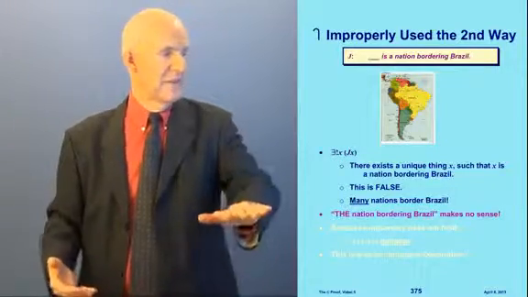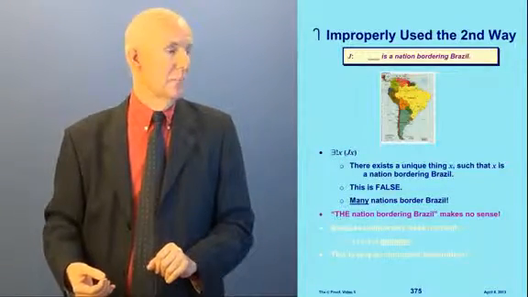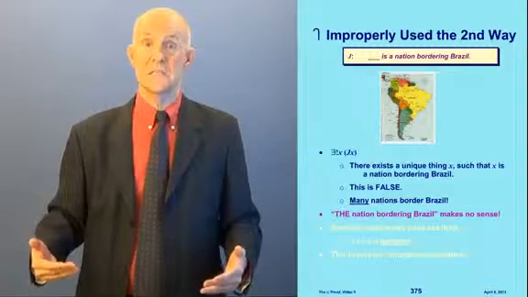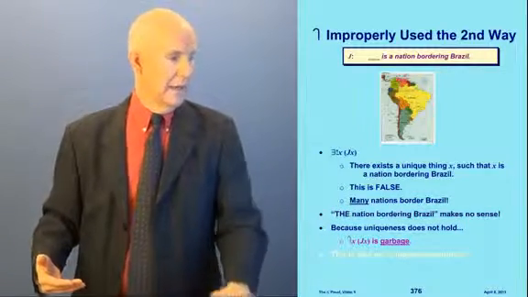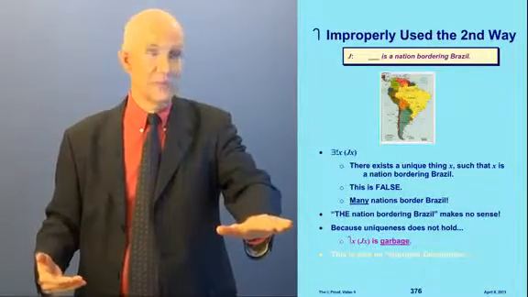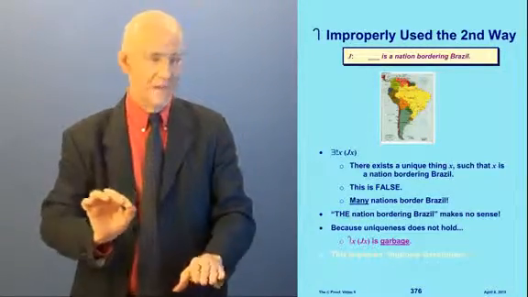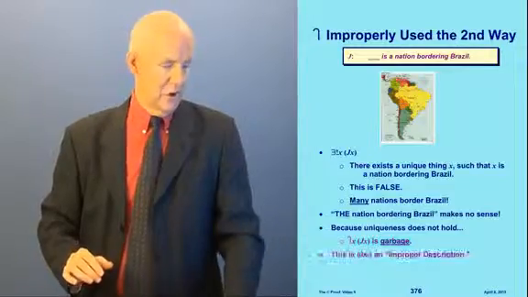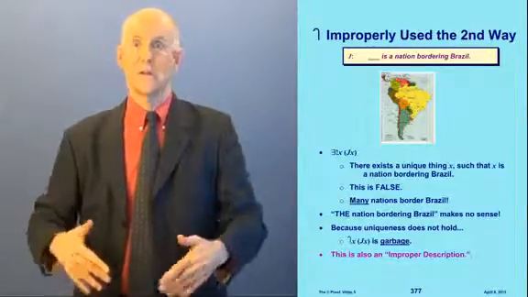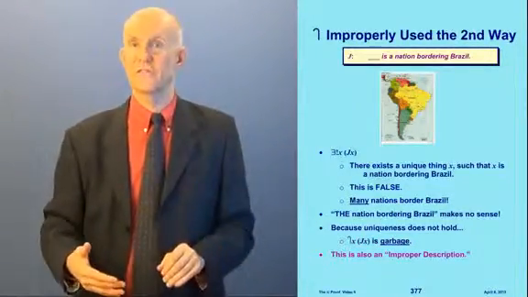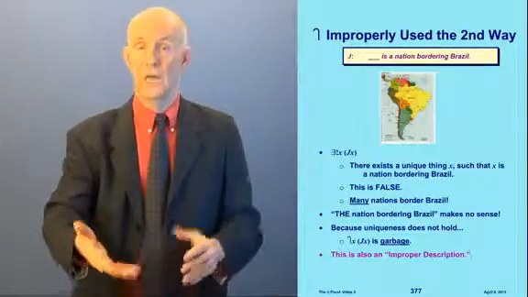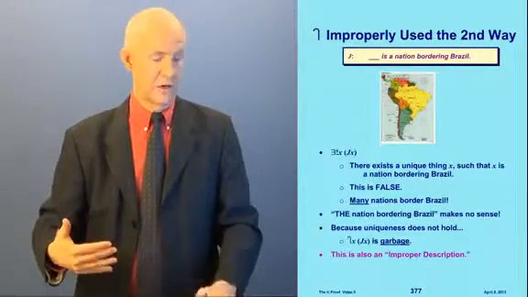So if I say the nation bordering Brazil, it makes no sense. It makes no sense because the uniqueness doesn't hold. That means that the X such that JX is garbage. It's also an improper description. So to get a proper description, the short uniqueness formula has to be true. Otherwise, the description operator produces garbage.